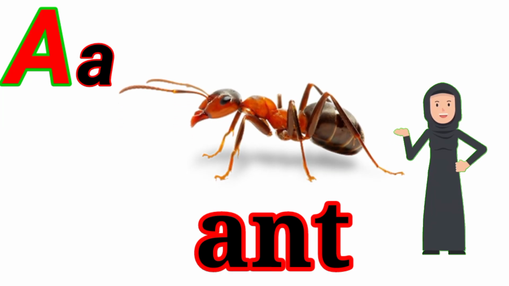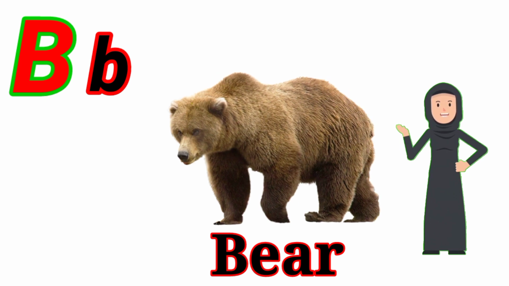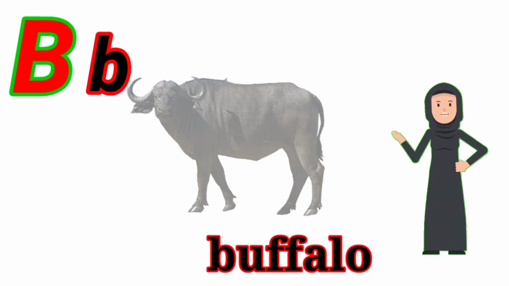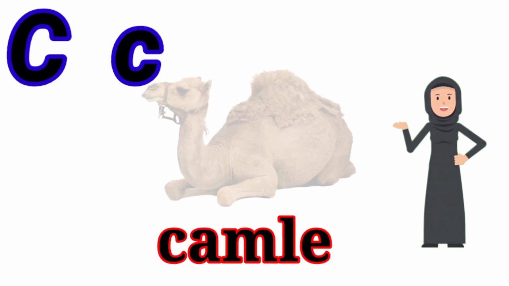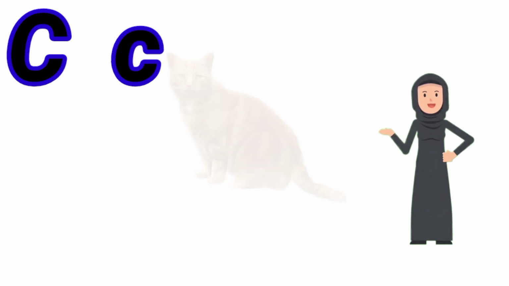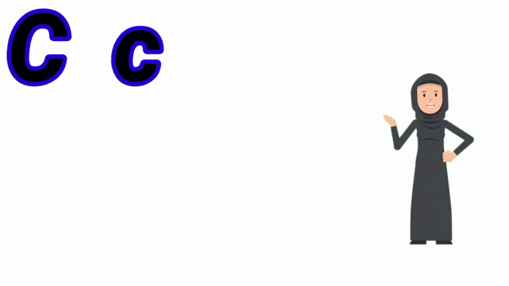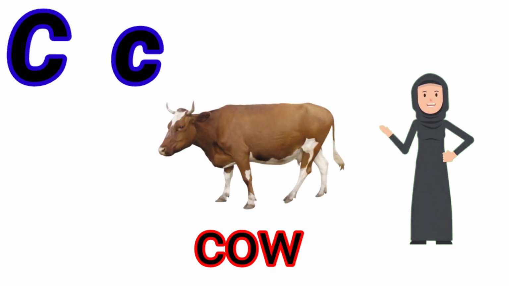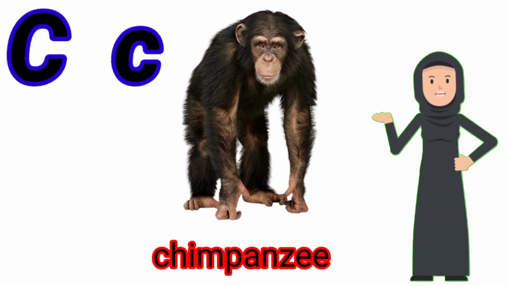A is for ant. B is for bear, and B is for buffalo. C is for camel, and C is for cat. C is for cow, and C is for chimpanzee.